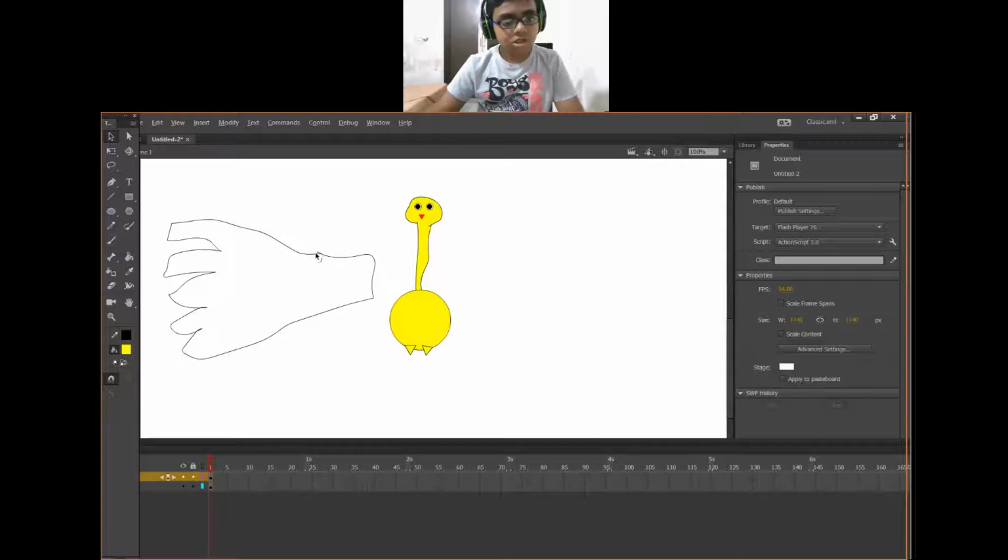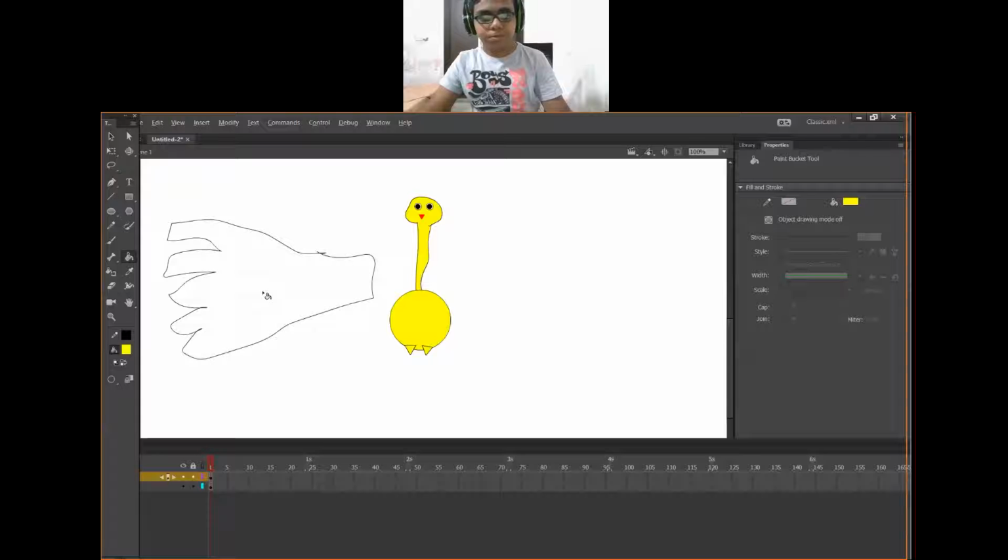Use the selection tool, shortcut key V, and check whether some gap is there. Now when it is not there, color this as yellow. Shortcut key K for the paint bucket tool and color this.